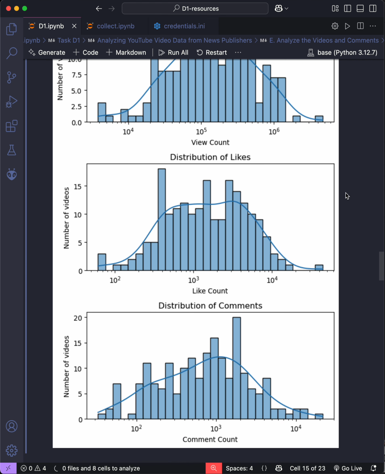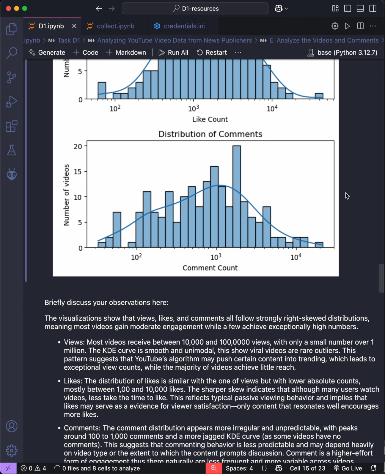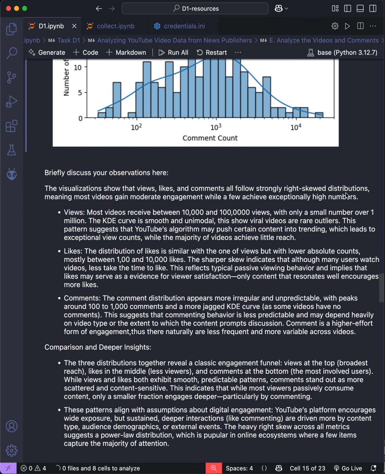Okay, take a look at the diagram, and here are some observations I made after looking at this. About the views, more videos received between 10,000 and 100,000 views. Only a small number went over 1 million. The KDE curve is smooth and unimodal. The viral videos are rare outliers, and this pattern suggests that the YouTube algorithm may push certain content into trending, which leads to exceptional view counts while the majority of videos achieve little reach.